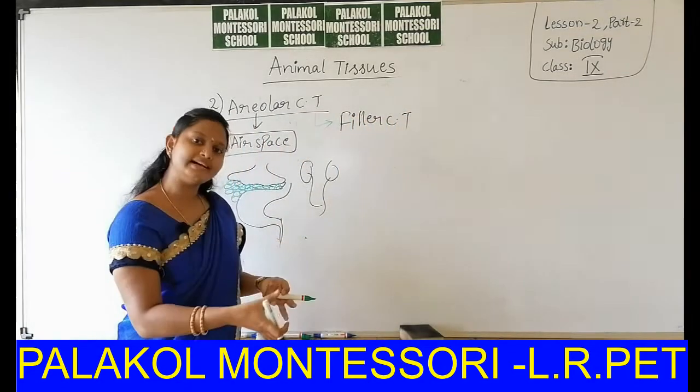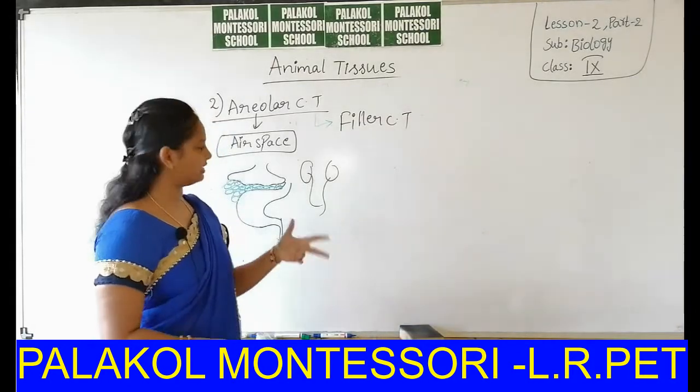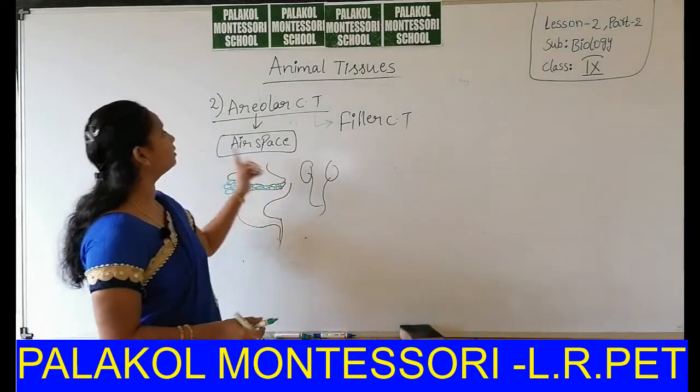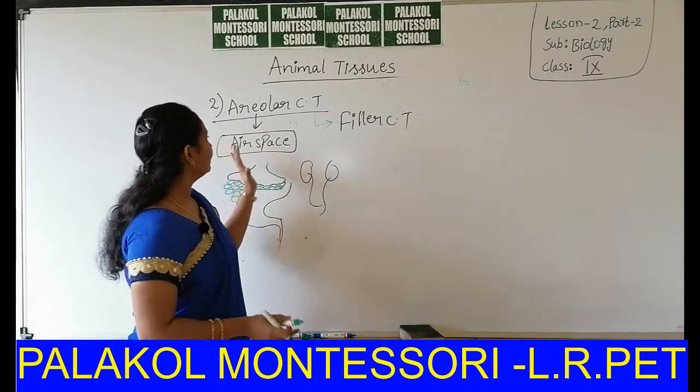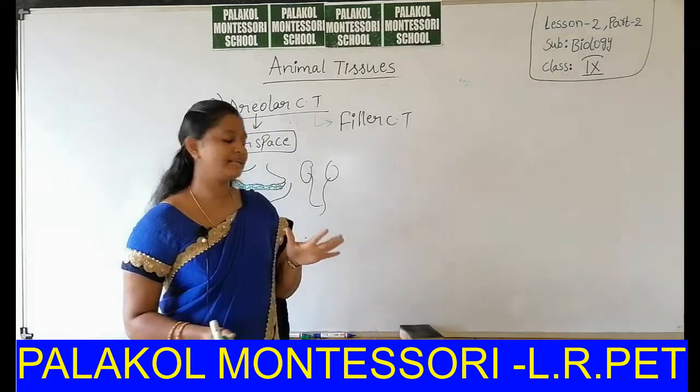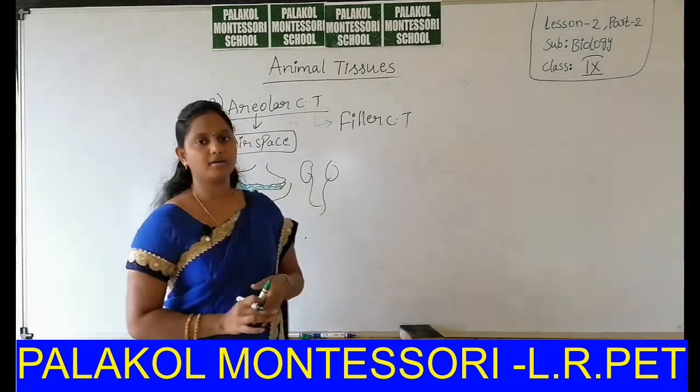That means it can fill the spaces present between different organs. Filler connective tissue, areolar connective tissue. Why is areolar connective tissue present between organs?